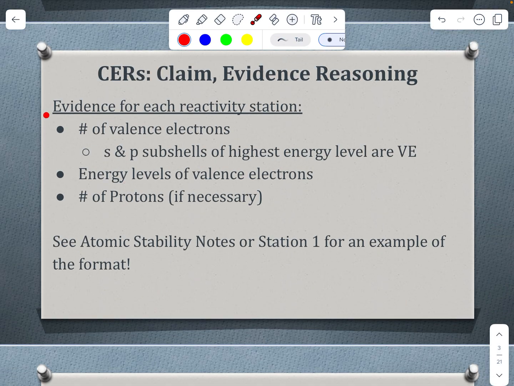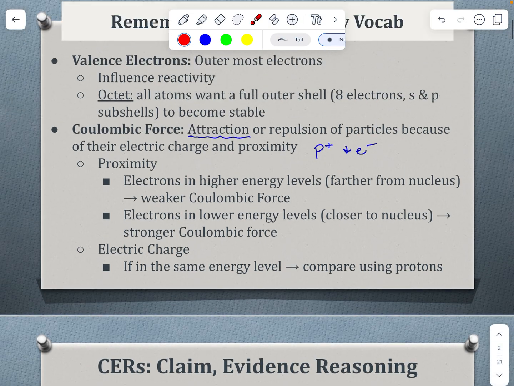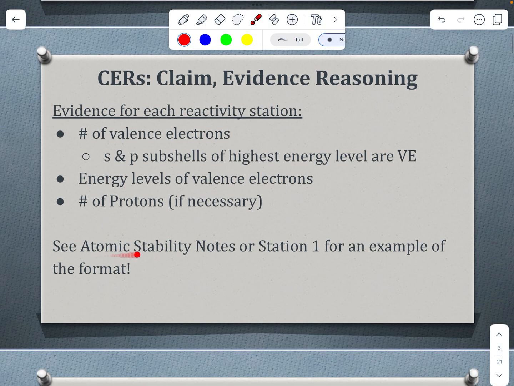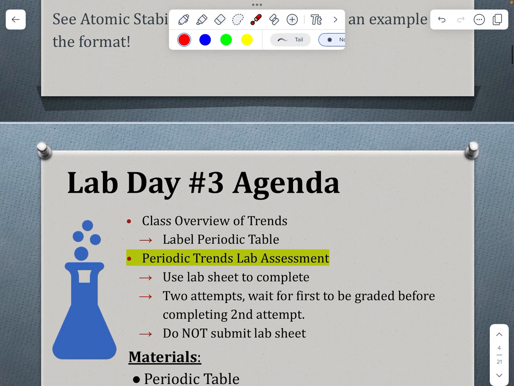And with those CERs, you have some practice of using CERs for the first 4 stations. Make sure to talk to your teacher if you have any questions. Some of those CERs have that evidence laid out for you, how you might structure them, but make sure then you're using our vocab to make those connections as you're explaining those trends. See the atomic stability notes or station 1 for that example of the format for those CERs.